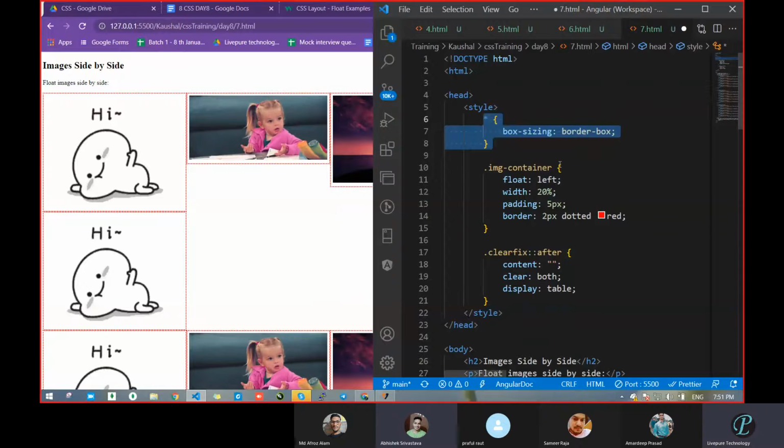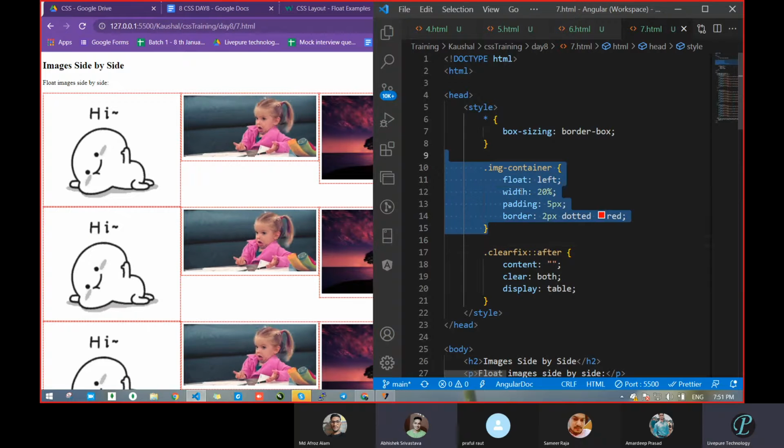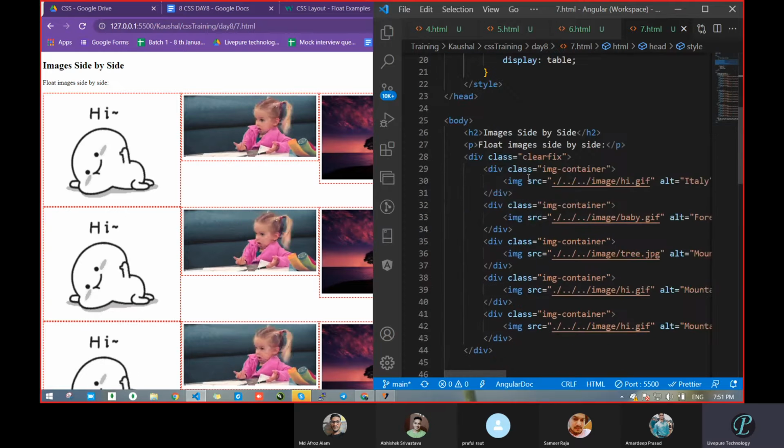Anyone having doubt about anything? And image container, image container is nothing. This is the CSS part. This is on a div. Wait, one second. See, on each div of image, we had passed that image container. That is just CSS. That is a class name.